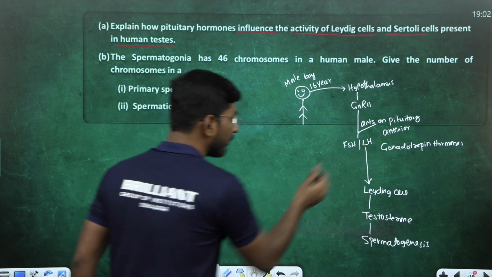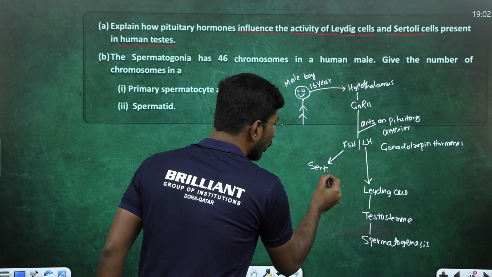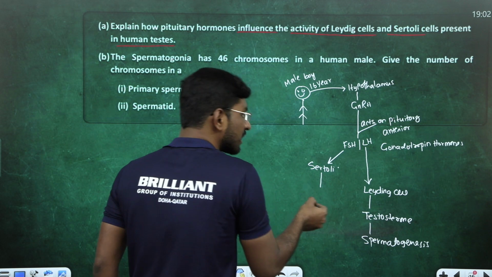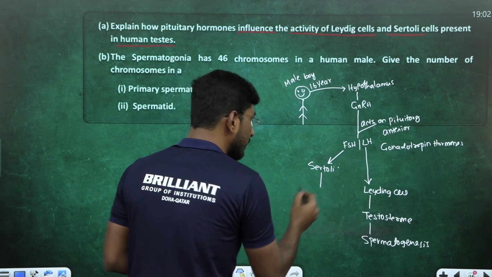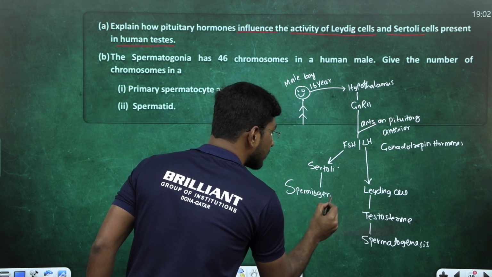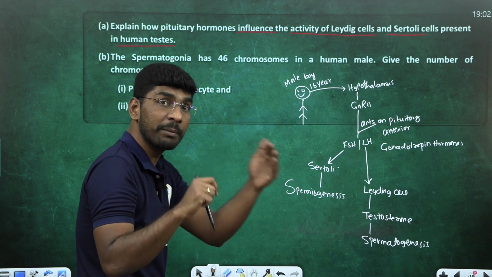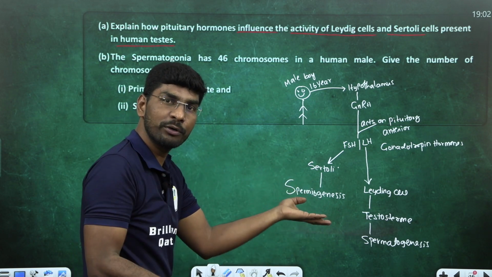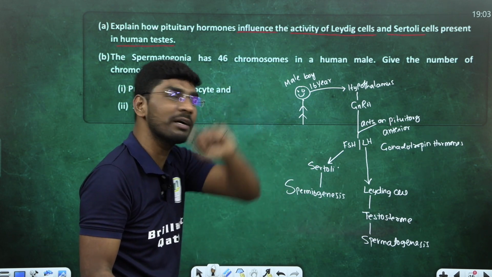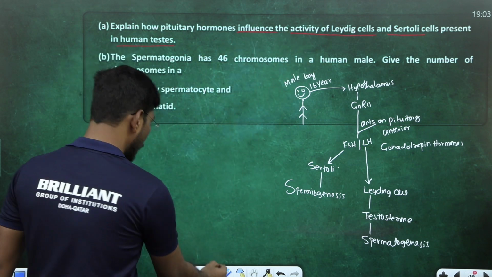What is the second hormone? FSH. FSH hormone acts on Sertoli cells. Sertoli cells produce some factors, activating factors, which help in the spermiogenesis process. What is the spermiogenesis process? I told you, spermatids are converted into spermatozoa. Which hormone? FSH hormone acts on Sertoli cells, remember. So, first question answer clear. Second question you should tell. Now, what is the second question?